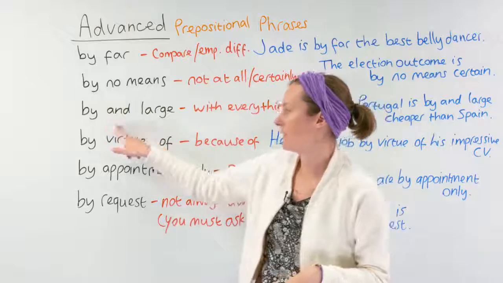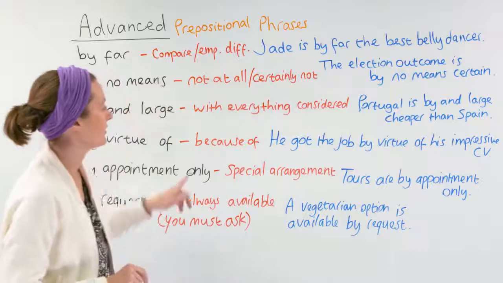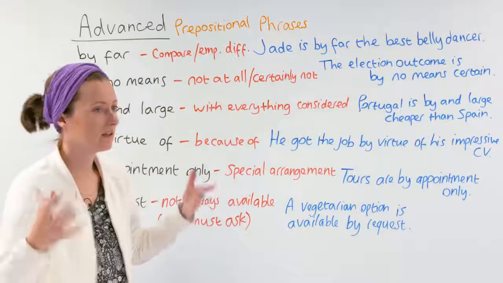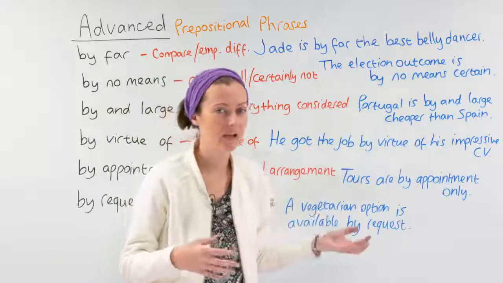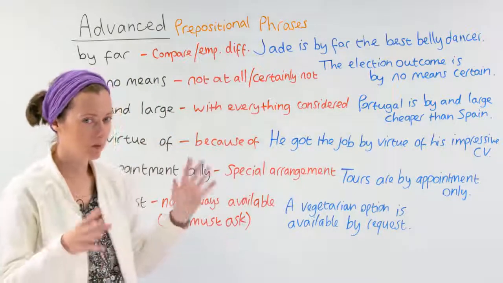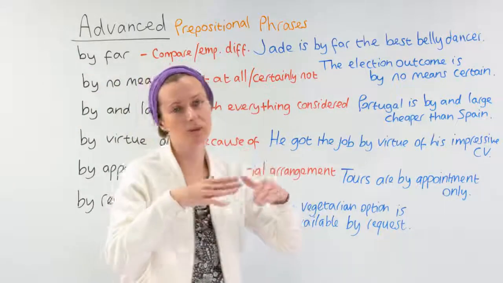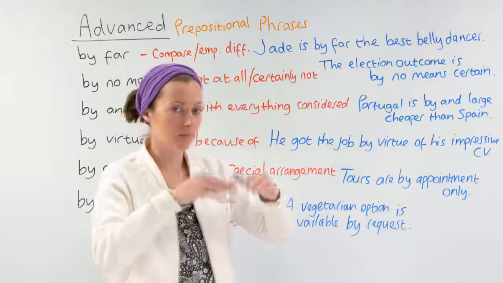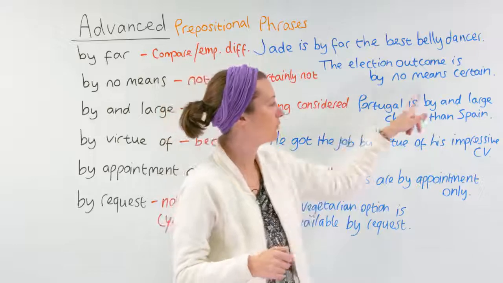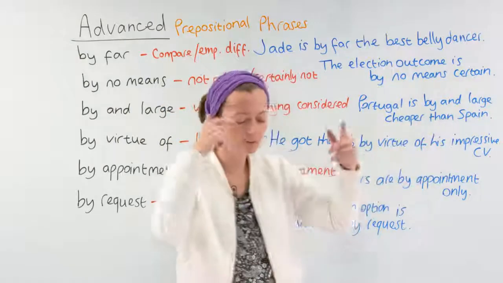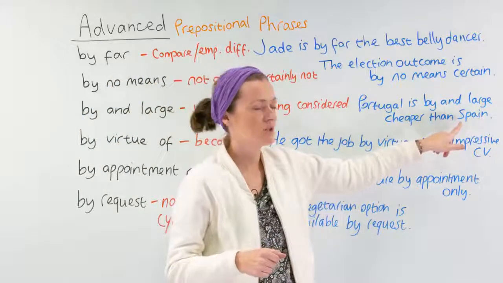The next example is by and large. By and large means with everything considered. Portugal is by and large cheaper than Spain. I would use that prepositional phrase if I had to consider things in relation to each other first to make my decision. Portugal is by and large cheaper than Spain. I thought about it, by and large, now I know Portugal is cheaper than Spain.